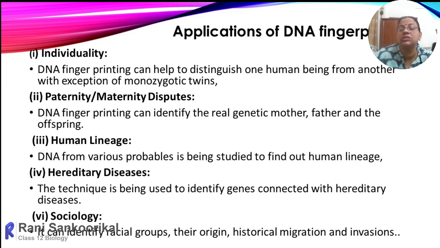Certain diseases occur more in Asiatic origin when compared to Negroids. Some of them are more in Caucasian varieties. In all these studies, DNA fingerprinting will help in coming to a conclusion. And sociology: it can identify the racial groups, their origin, historical migration, and invasions.